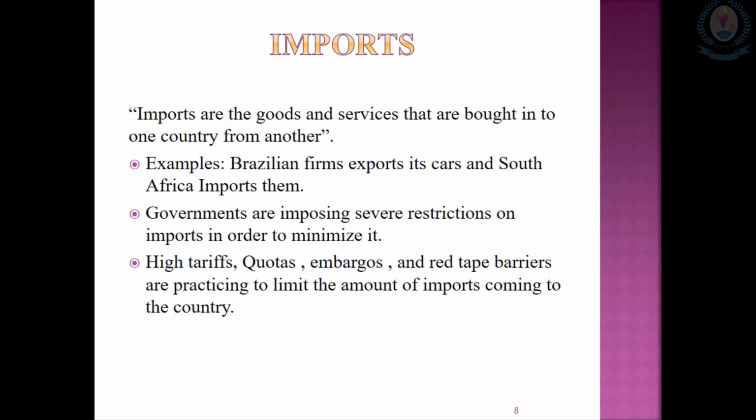The other thing is embargoes. Some identified products are totally banned from being brought into the country. That means some drugs and some other items, on which the government puts very strict restrictions. Therefore, the reason the government highly controls these imports is that they want to reduce the money outflow from the country and maintain a healthy balance of payment.